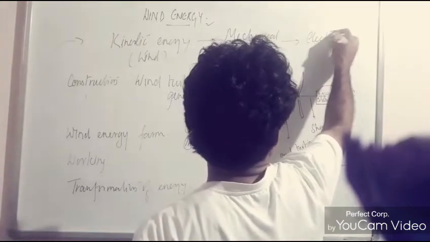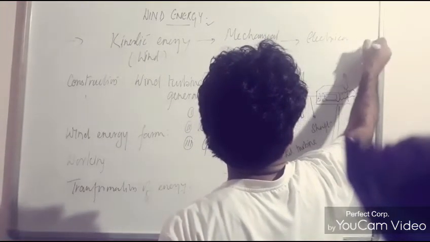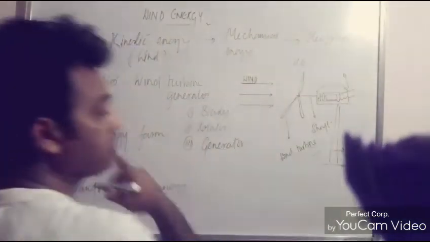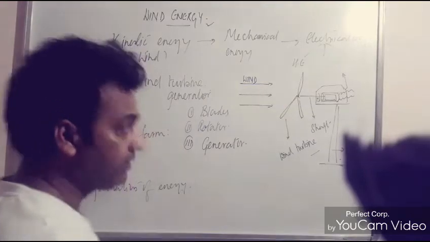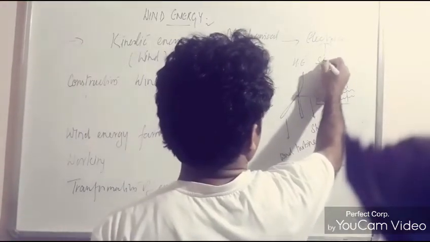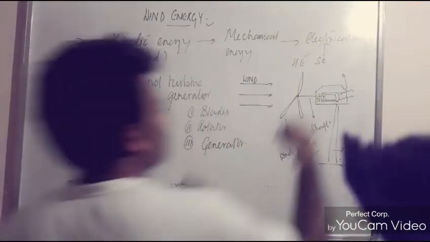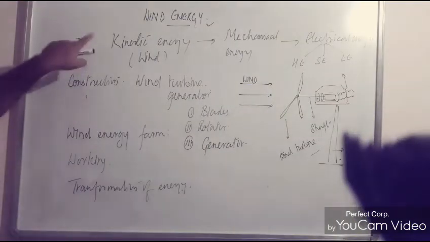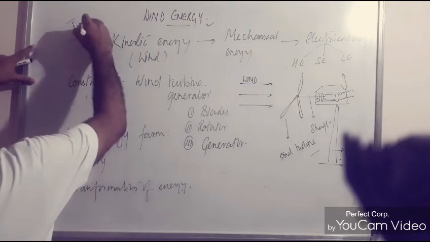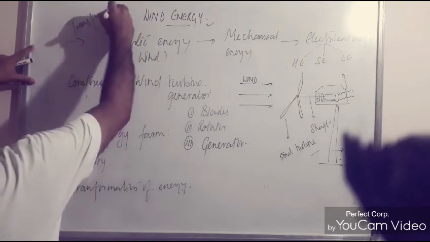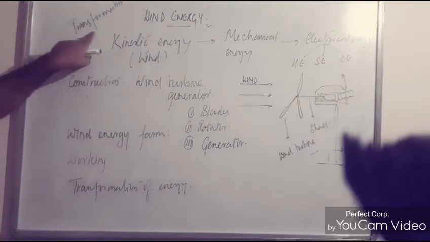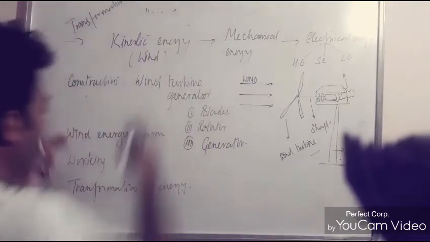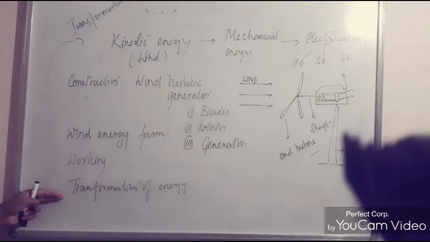This electrical energy so produced will be sent, and that could be used for various purposes like heat energy in case of an iron, sound energy in case of radio or TV, or light energy in case of a bulb. Correct? So this is how transformation of energy takes place if wind energy is concerned. This is all about the construction and how transformation of energy takes place.